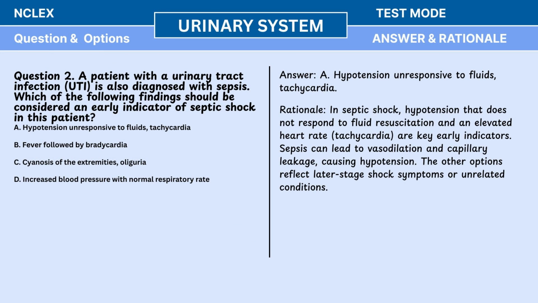Answer. A. Hypotension unresponsive to fluids, tachycardia. Rationale. In septic shock, hypotension that does not respond to fluid resuscitation and an elevated heart rate, tachycardia, are key early indicators. Sepsis can lead to vasodilation and capillary leakage, causing hypotension. The other options reflect later-stage shock symptoms or unrelated conditions.